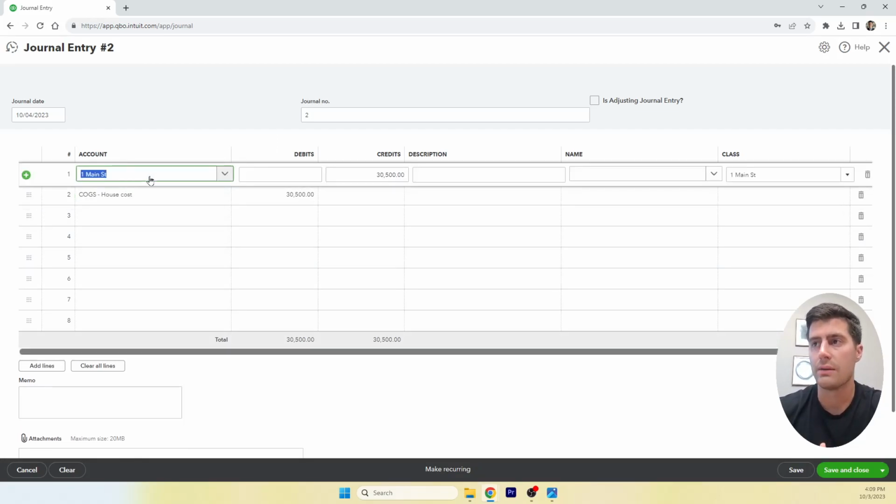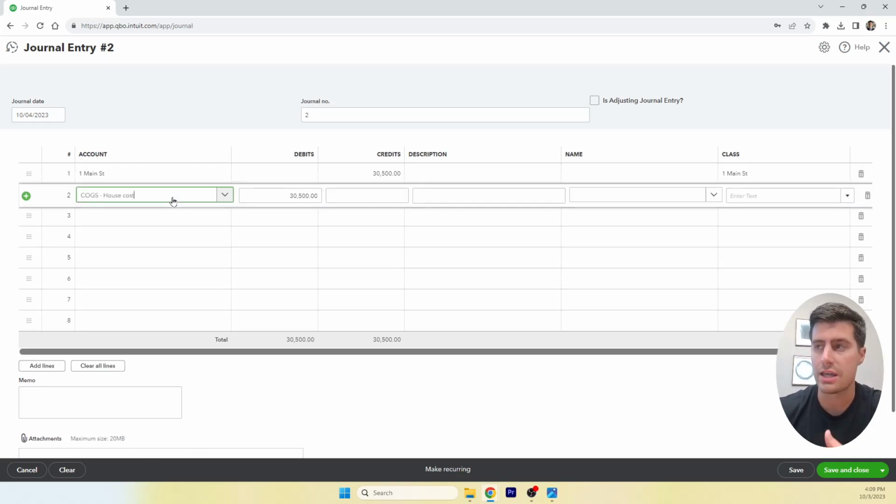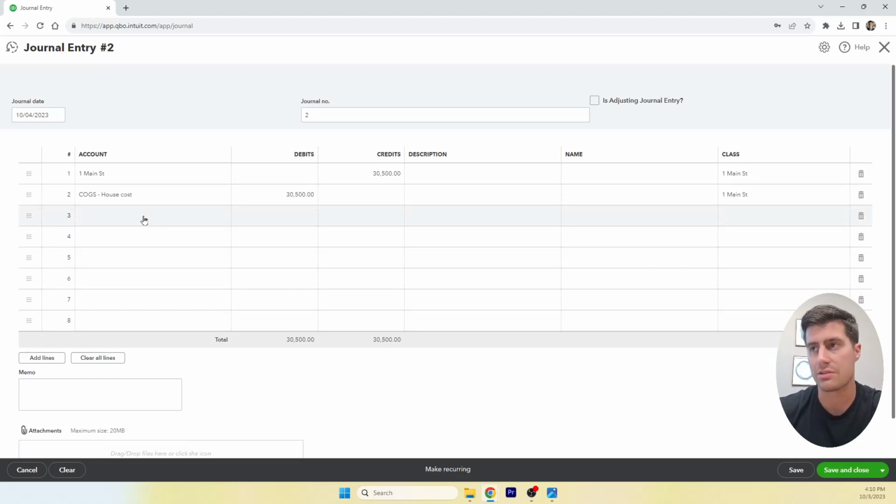So really, this should not be a fixed asset. This should be more like inventory because we're flipping the properties. So we're going to credit the asset, debit COGS, the house cost for $30,500, give it a class. So now whenever we look at the balance sheet, the asset's wiped off the books. Whenever we look at the profit and loss, we're going to show a $30,500 expense in the form of COGS for the purchase price of the house.